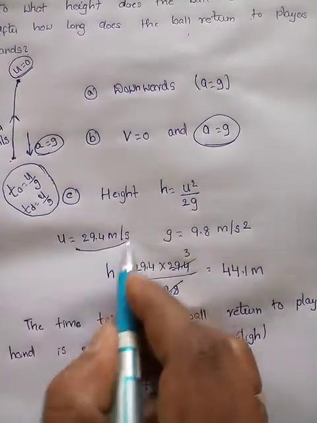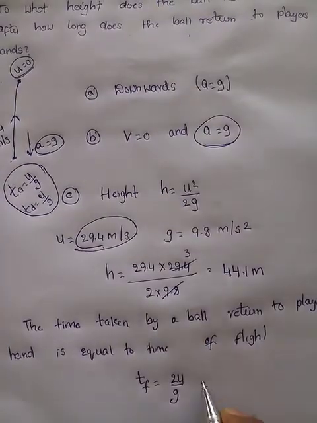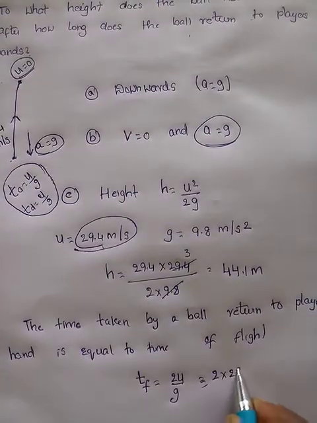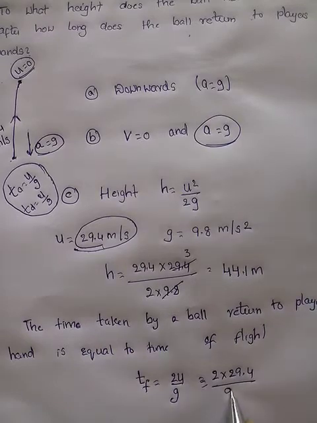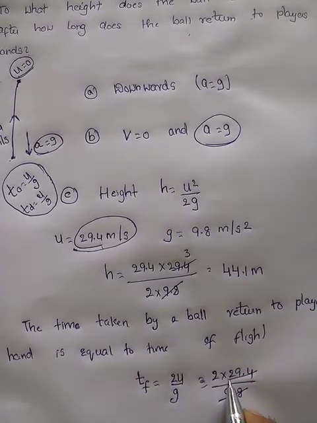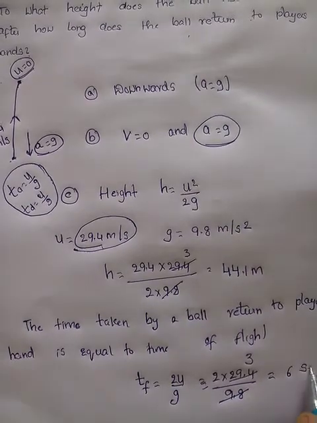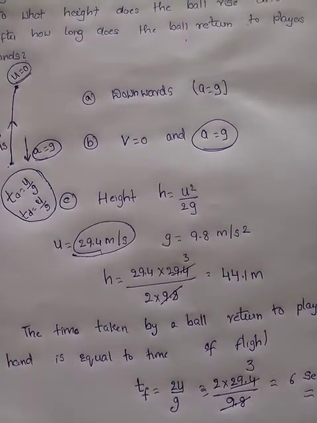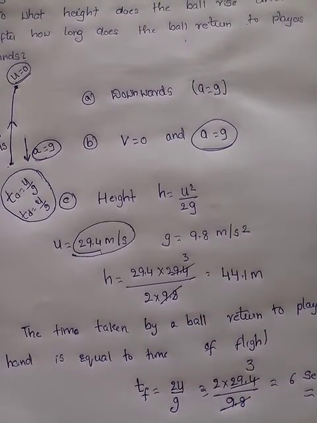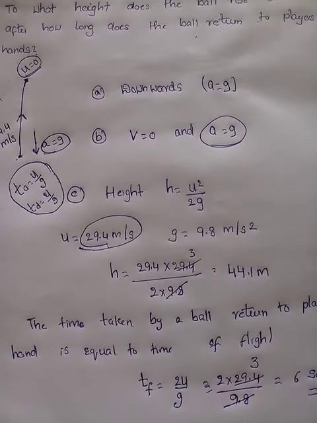Time of ascent plus time of descent equals 2u by g. What is u according to the question? 29.4 meter per second. So 2 into 29.4 by g, which is 9.8. 9.8 ones are 9.8, threes are, 2 threes are 6 seconds. So after 6 seconds, the ball returns to the player's hands.